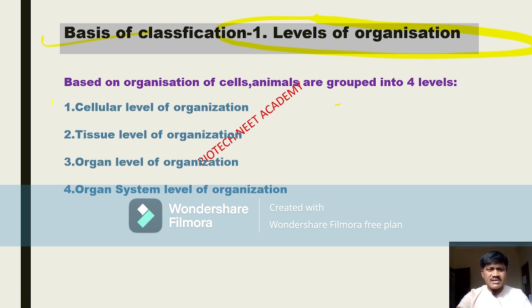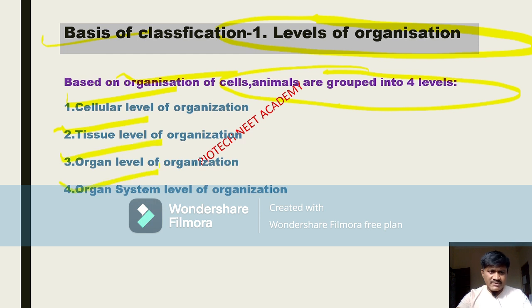Animals are grouped into 4 levels. The first is the cellular level, the second is the tissue level, the third is the organ level, and the fourth is the organ system level. Cellular level means they are made up of only cells. Some organisms show only tissues in their body, and some show only organs in their body.